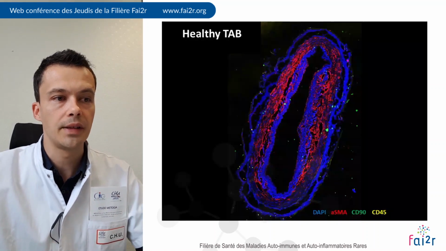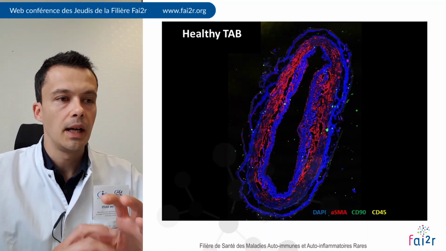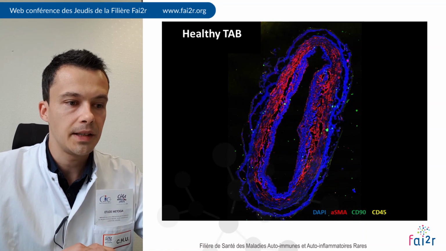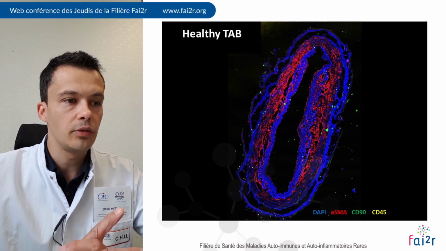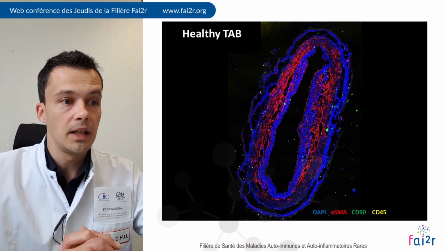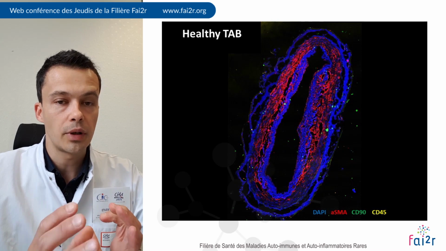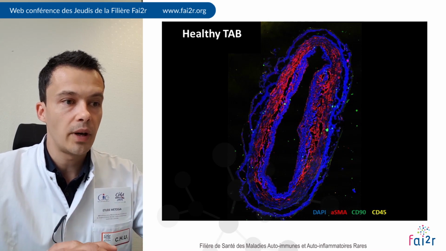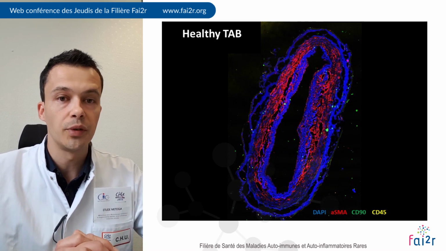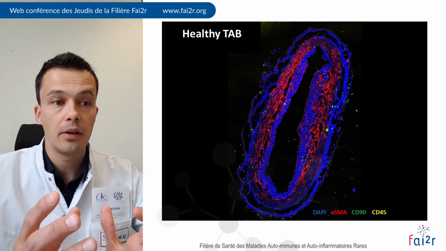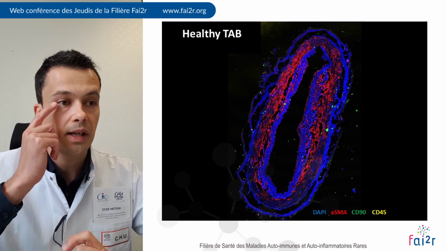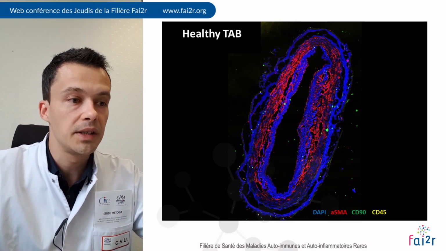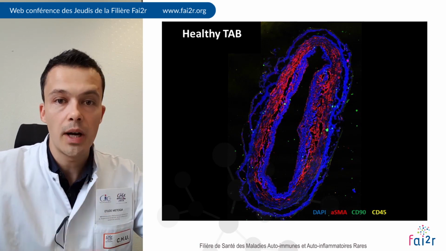To illustrate this vascular remodeling, I show you slides of temporal artery biopsy studied by confocal microscopy in my lab. On this slide you can see a healthy artery. In blue you have the collagenous structure of the artery, and in red cells expressing alpha smooth muscle actins, that is to say vascular smooth muscle cells. As you can see, vascular smooth muscle cells are localized in the media, which is very well organized.